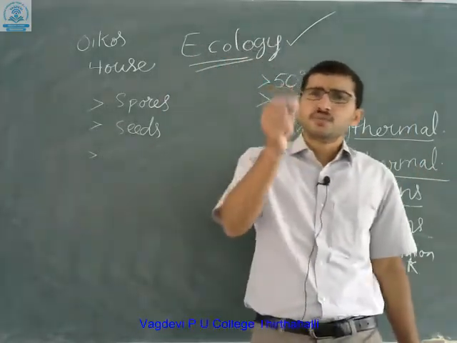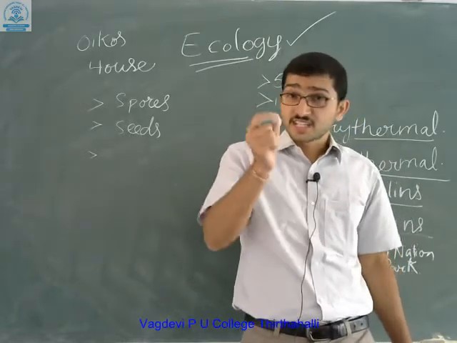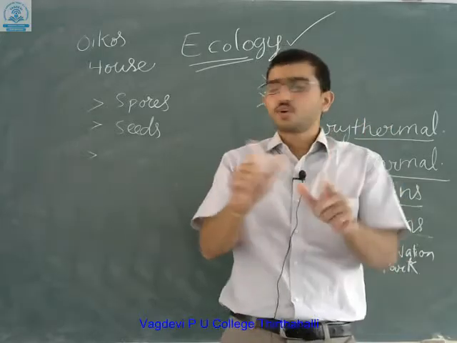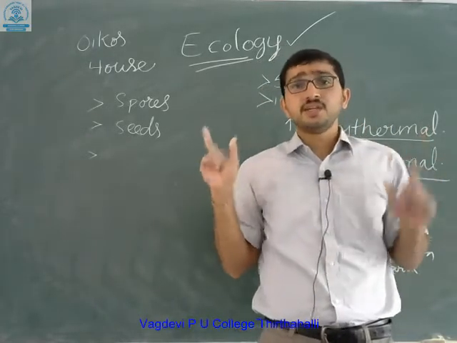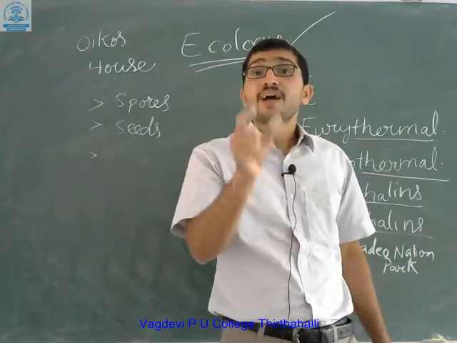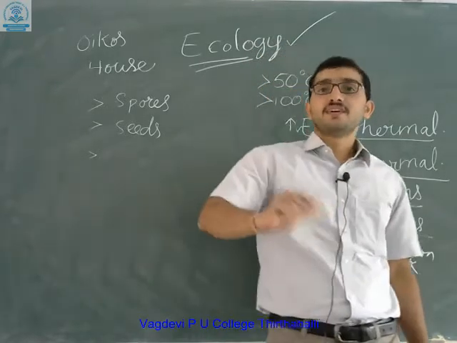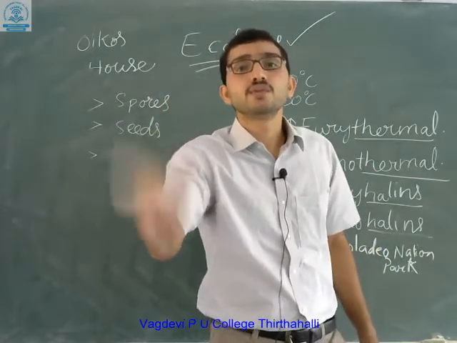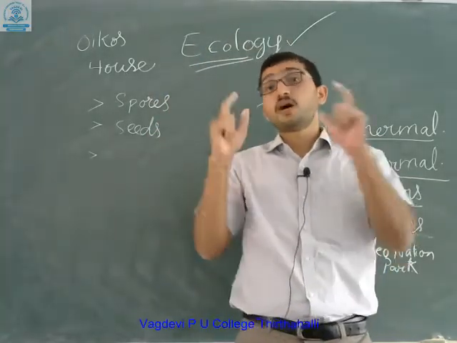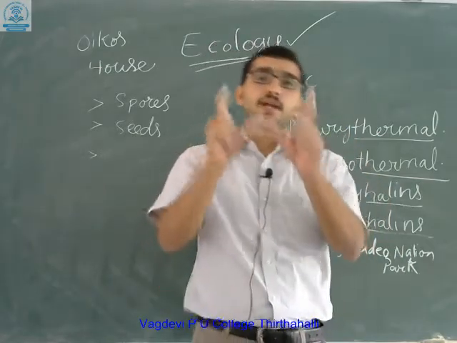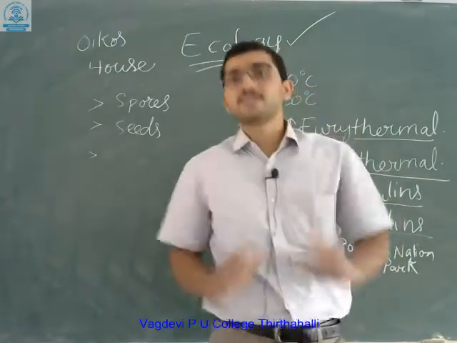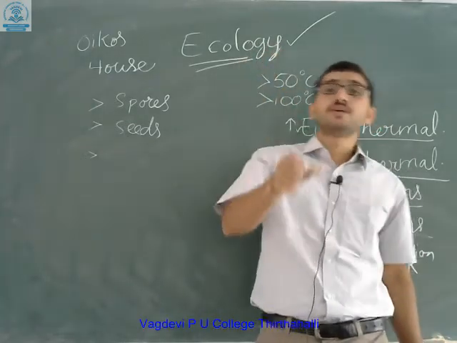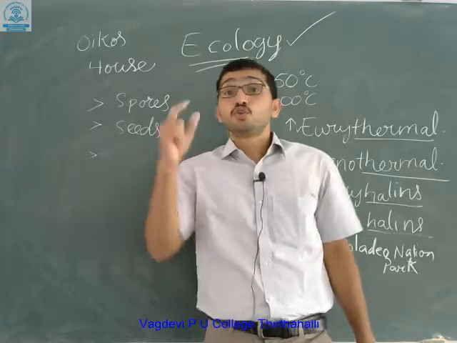But organisms such as plants, which don't have the ability to move, remain there itself, and they have to bear the temperature, rain as well as light. Whatever temperature is given, the plant will absorb. Whatever light is given, the plant will absorb. Whatever rain is given, the plant will absorb. But mammals have evolved the ability to migrate.